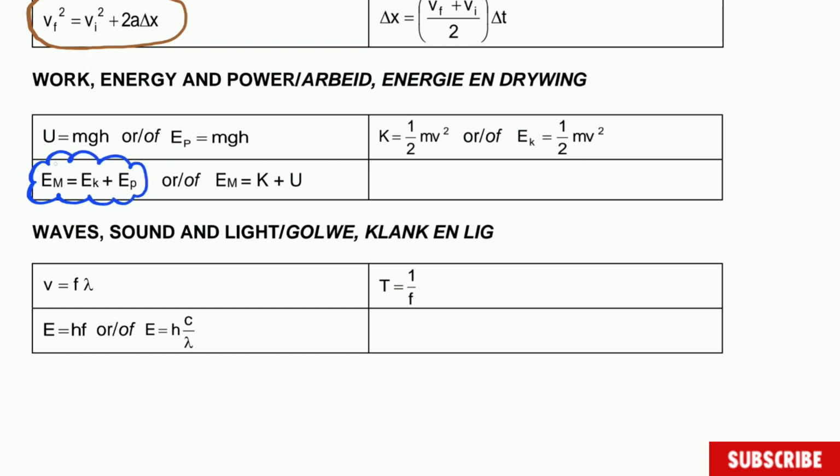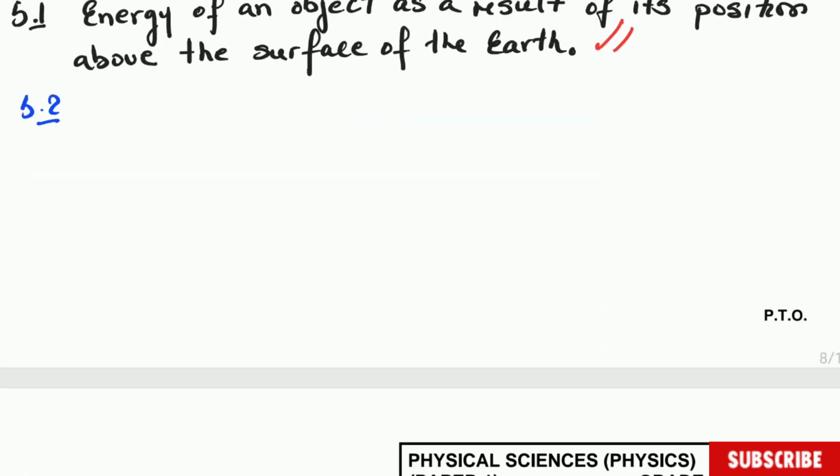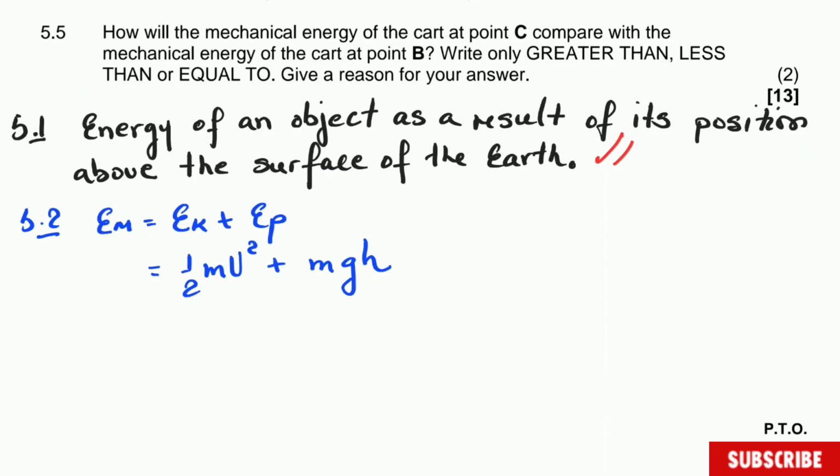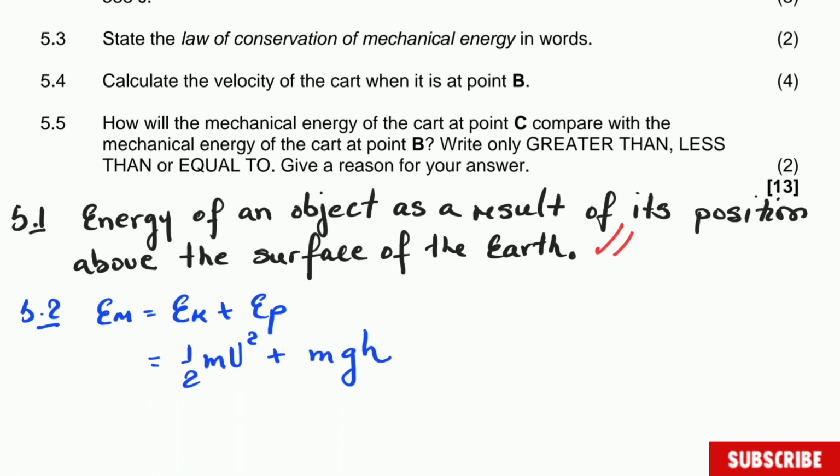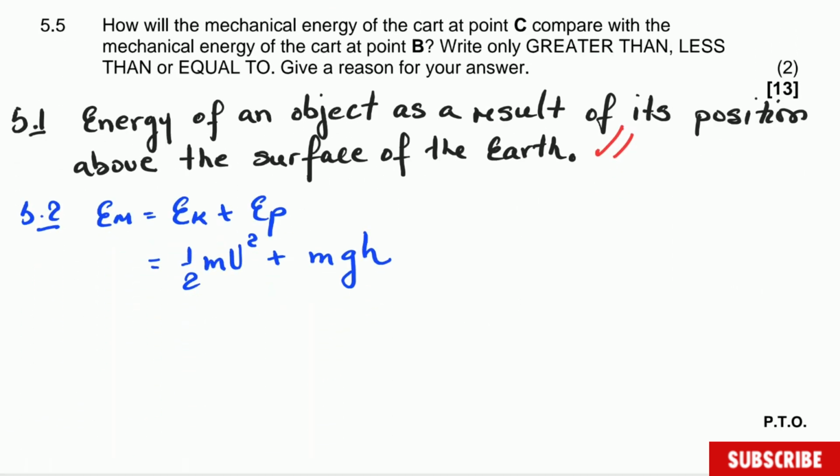You can see that mechanical energy is the addition of kinetic plus potential. So the first thing we're going to do is to write that formula. Mechanical energy is equal to kinetic energy plus potential energy. All right. Now, if you remember, kinetic energy, which is also there in the formulas, is half multiplied by mass multiplied by the speed squared plus mass multiplied by acceleration due to gravity multiplied by height. And the question says at point A. So all this one is for A.